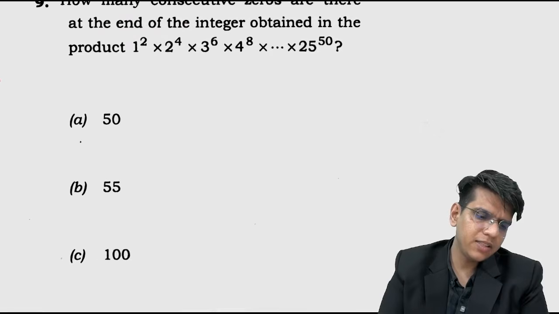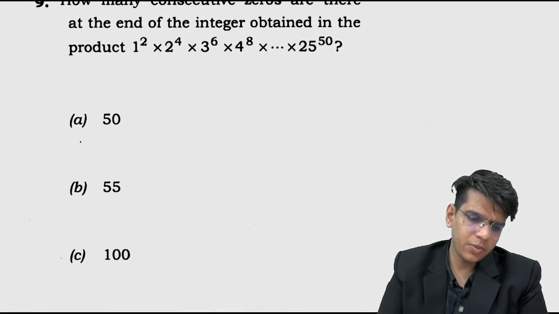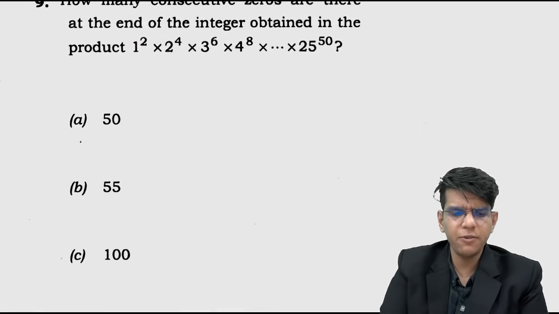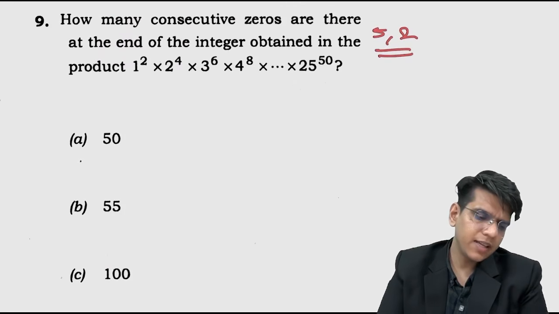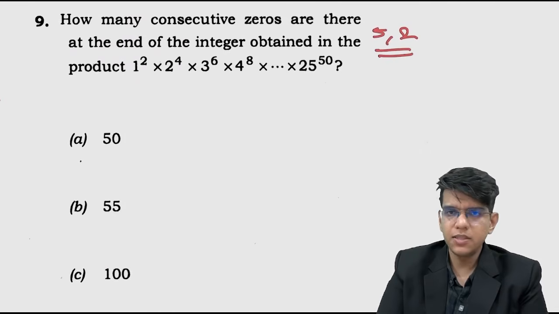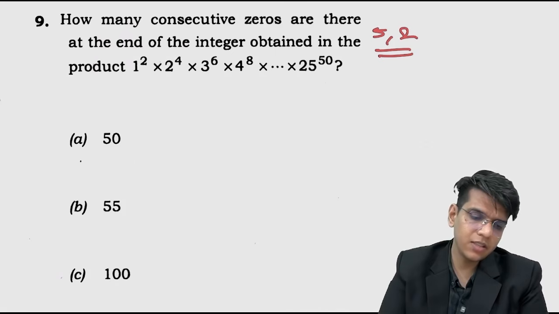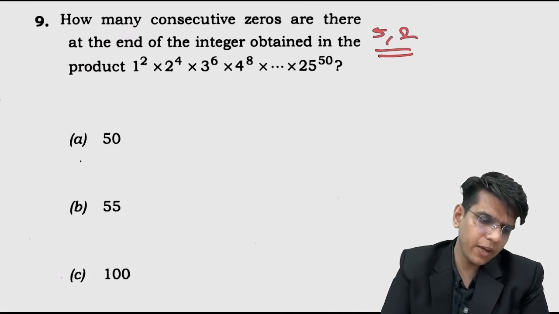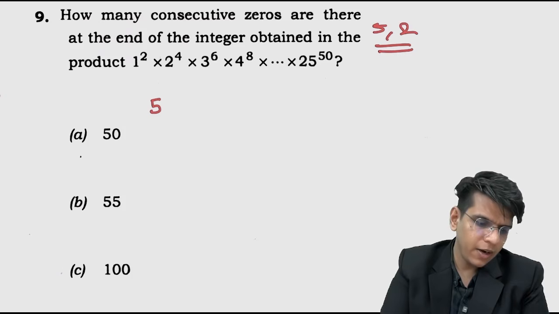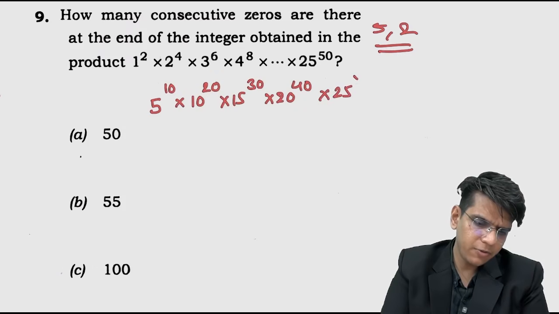Now, how many zeros are there at the end of the integer obtained in the expression? The number of zeros is made by 5 and 2. Here the expression has the number as base and the power doubling, right? So here you can see there will be lots of 2s. The number of 10s, that is zeros, will depend on the number of 5s. So what are the parameters of 5 here? 5 to the power 10, 10 to the power 20, 15 to the power 30, 20 to the power 40 and 25 to the power 50.